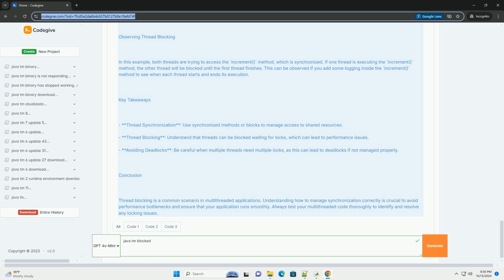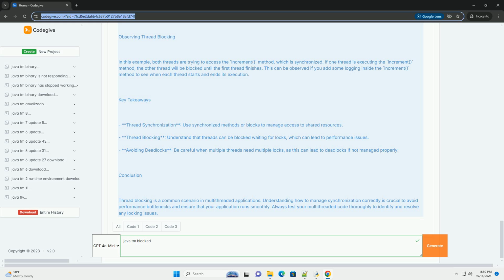Key takeaways. Thread synchronization: use synchronized methods or blocks to manage access to shared resources. Thread blocking: understand that threads can be blocked waiting for locks, which can lead to performance issues. Avoiding deadlocks: be careful when multiple threads need multiple locks, as this can lead to deadlocks if not managed properly.